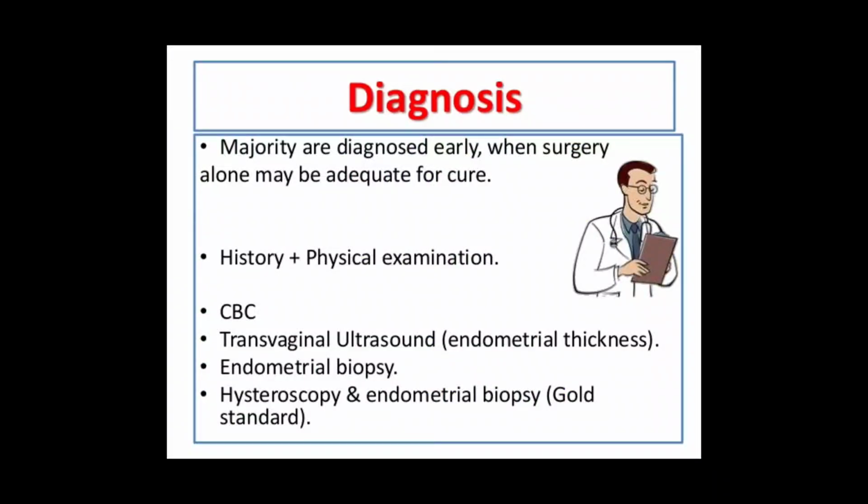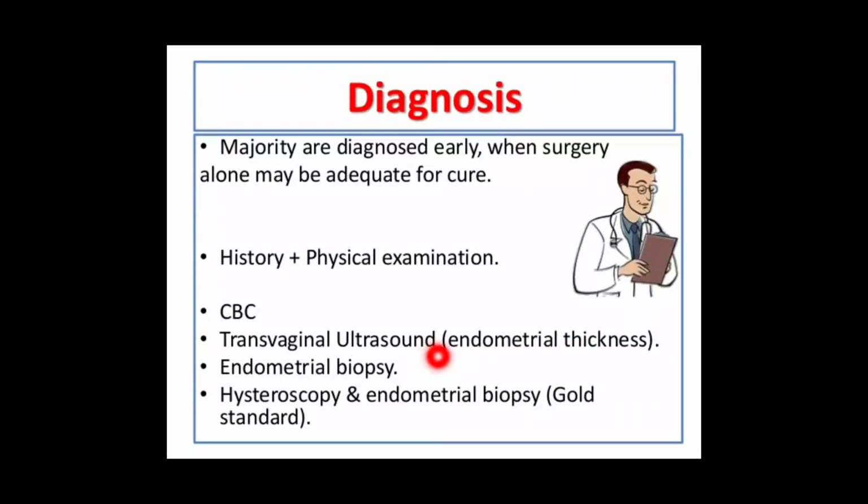Now diagnosis. First history, then physical examination. History may be abnormal postmenopausal bleeding, then on physical examination, per speculum examination can be done. Then in blood counts, complete blood count, because there is bleeding in the patient, so hemoglobin might be low, so we do CBC. Then ultrasound, transvaginal sonography is preferred. We see the endometrial thickness, we see if any growth is present in the endometrium.